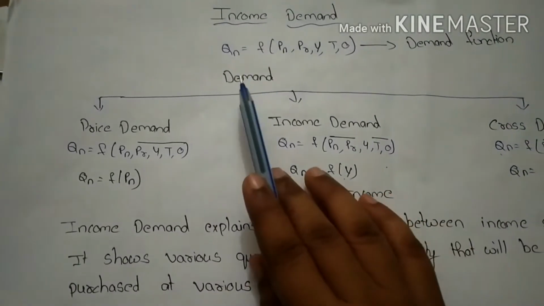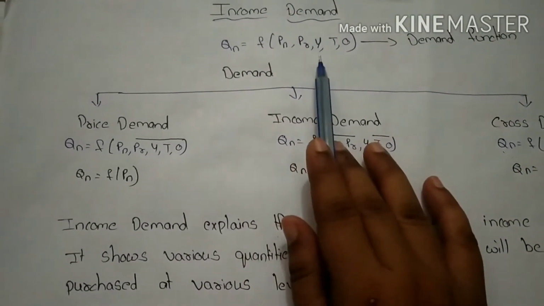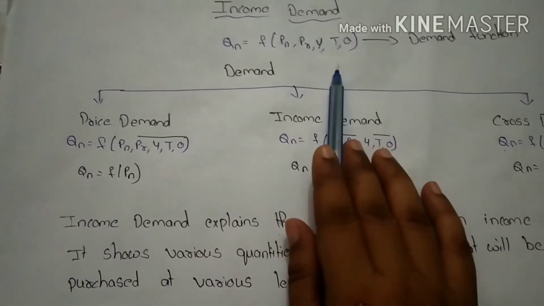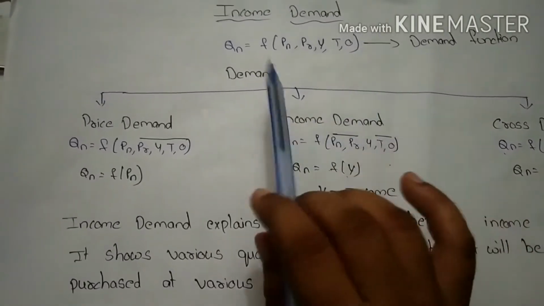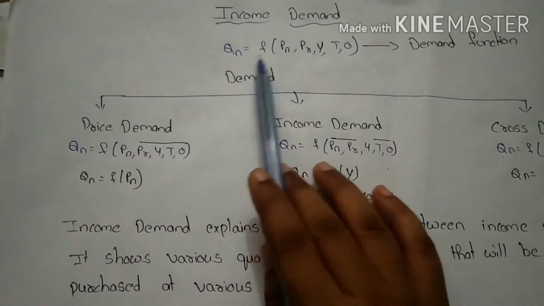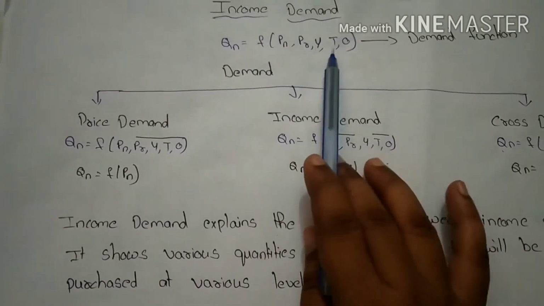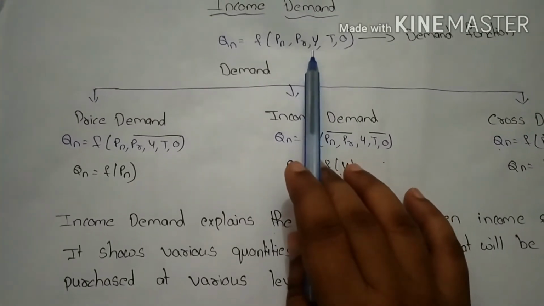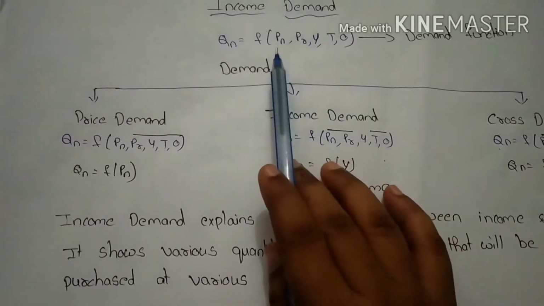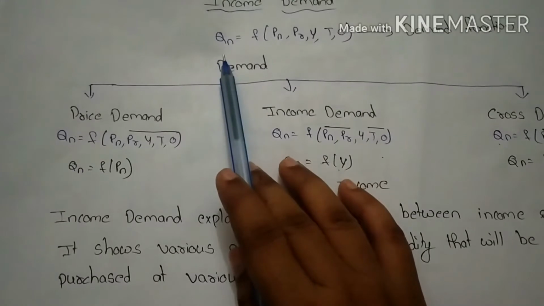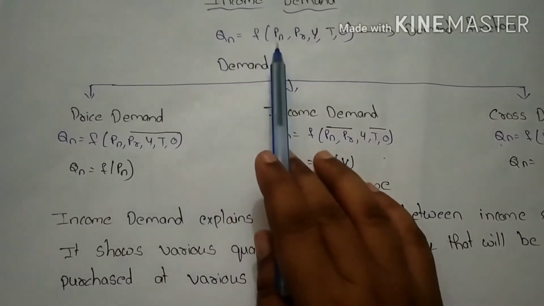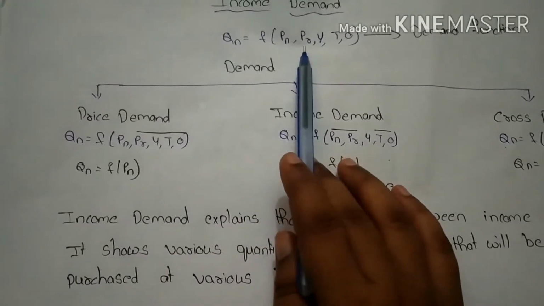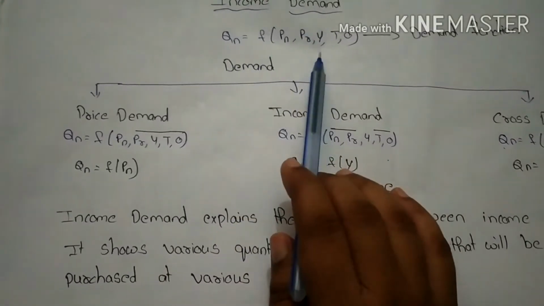So, when we ascertain the demand, all these determinants should take a very important place. Without these determinants, we are not able to calculate the demand for a commodity, right? But all these determinants are not included at a time. It means you take only one determinant and demand. It means you consider demand and price, or demand and related goods, or demand and income.